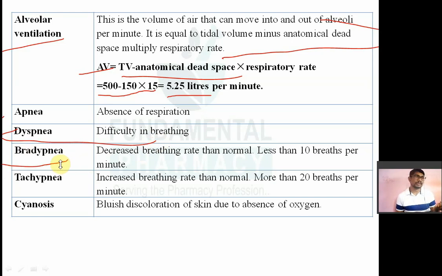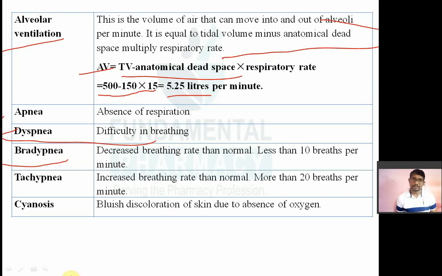Bradyapnea means a lower breathing rate than normal. If the normal breathing rate is 15 to 20 breaths per minute, and it is less than that, it is known as bradyapnea. Just like blood pressure and heart rate: normal heart rate is 72 beats per minute. If heart rate is lower, it is bradycardia, and if higher, tachycardia. Similarly, if the normal breathing rate drops, it is bradyapnea, and if it rises, it is tachypnea.